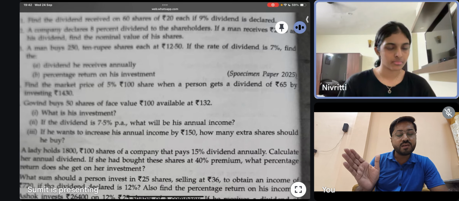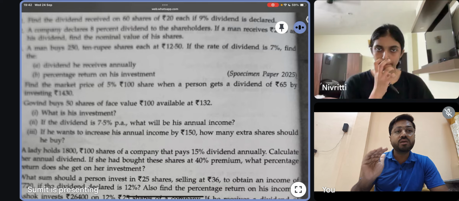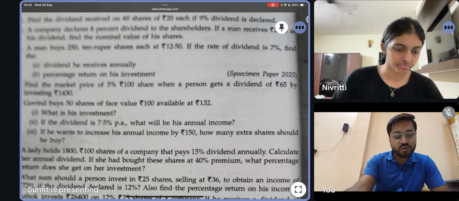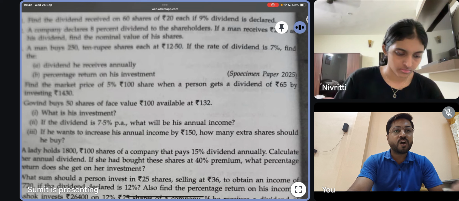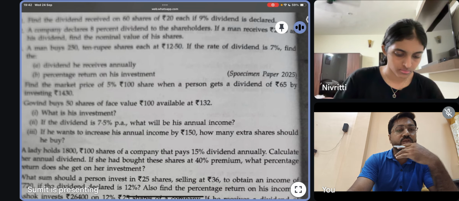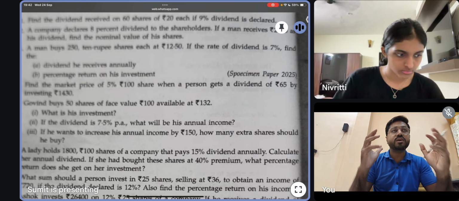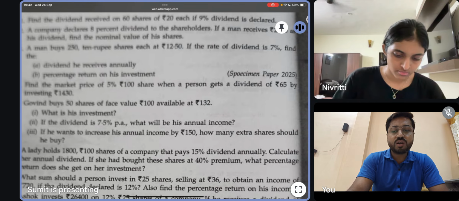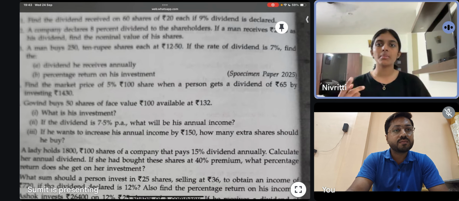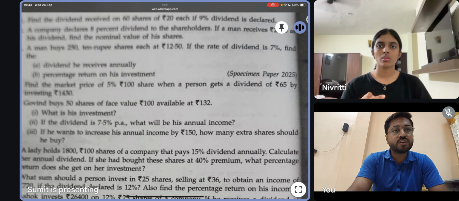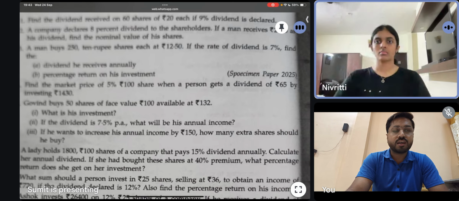So he wants his annual income to be 525. Now the question is how many extra shares should he buy? That means how many extra shares should he hold? You will think in this way: annual income divided by income on one share, and then you will find the number of shares. Correct. Do it.